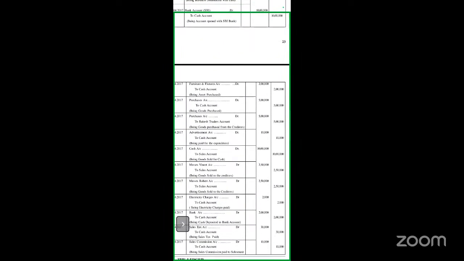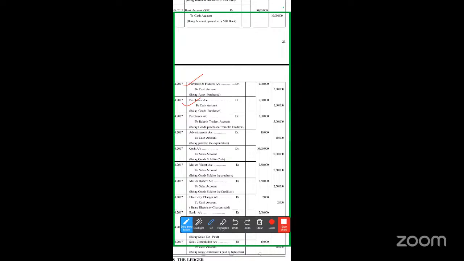If you look at here, we have three purchases. Let's look at that. I'll show it in the journal entry also. You can just have a glance over here. See, this is the furniture: furniture account debit to cash account. Purchase account debit to cash account. Purchase account debit to Rakesh Traders account, because this is a credit transaction. This is a cash transaction, and this is an asset transaction. Is it clear? Now let's move to the next one.